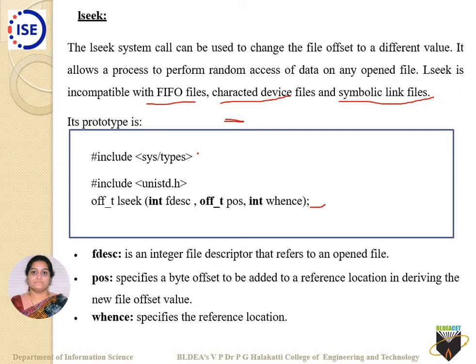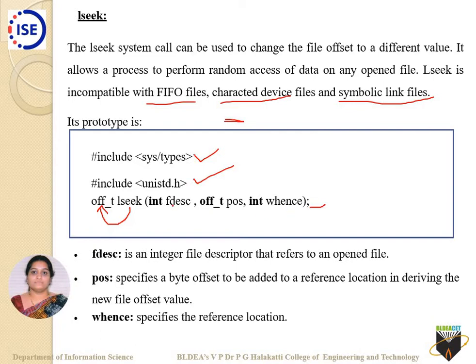LSeek takes two header files: sys/types.h and unistd.h. Its expected return value is off_t. Then it takes three arguments: the file descriptor value, the second argument called pos, and the third argument called whence.